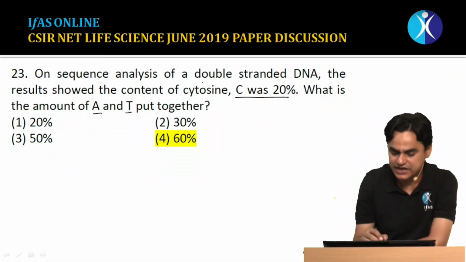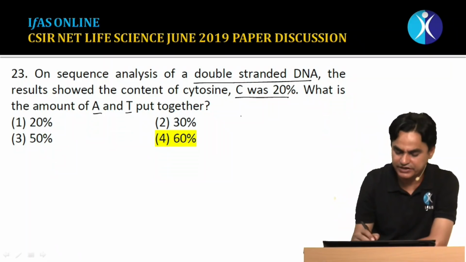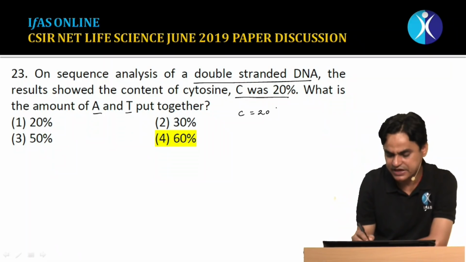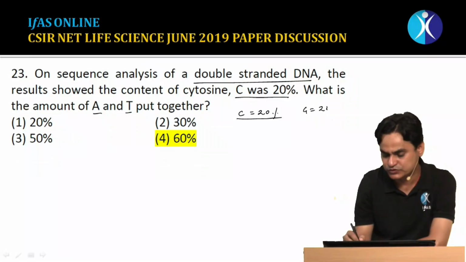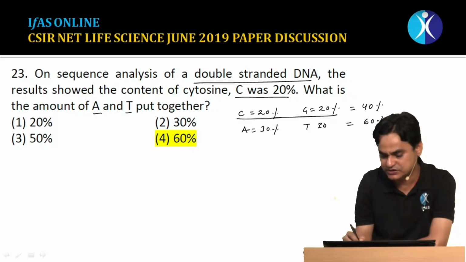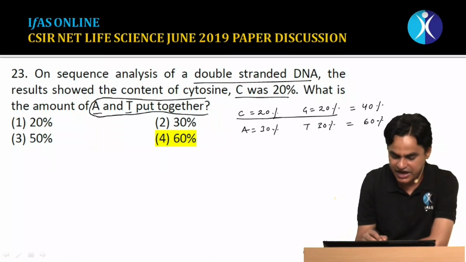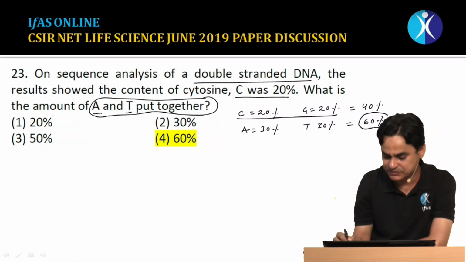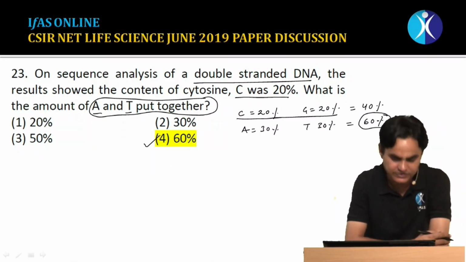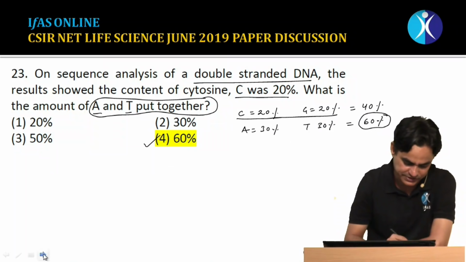According to Chargaff's rule, which is applicable to double-stranded DNA, if cytosine is 20%, then according to Watson-Crick hydrogen bonding and Chargaff's rule, guanine would also be 20%. So cytosine and guanine together make 40%. The rest, adenine and thymine put together, would be around 60%, out of which adenine is expected to be 30% and thymine is also expected to be 30%. Here we were to estimate the amount of A and T put together, so the answer would be 60%. Option 4 is correct. This is the easiest question from biochemistry.